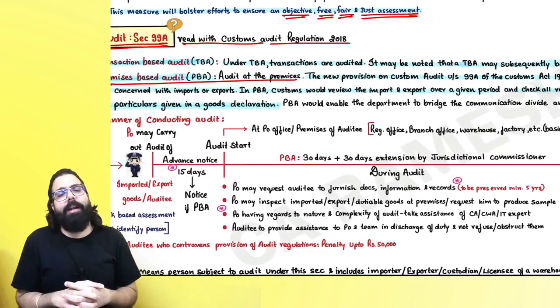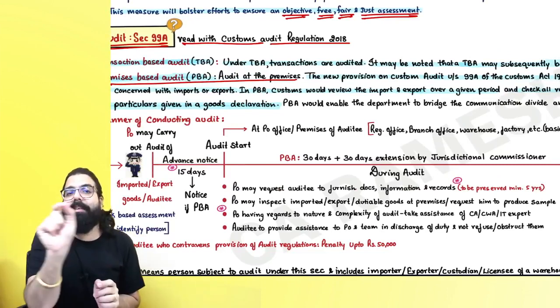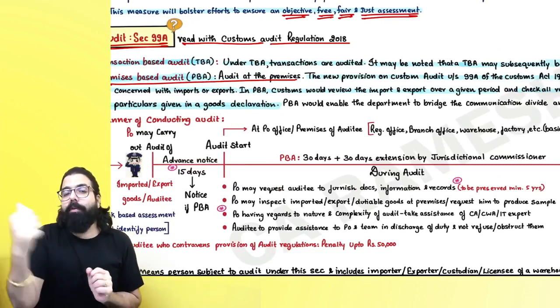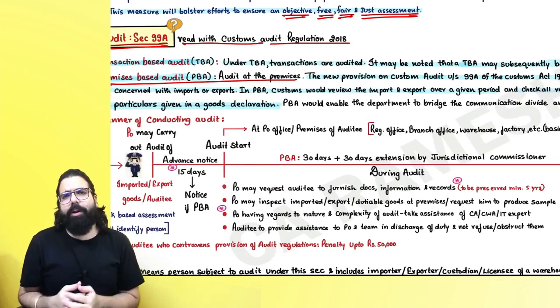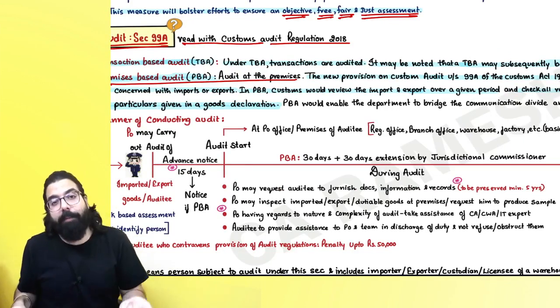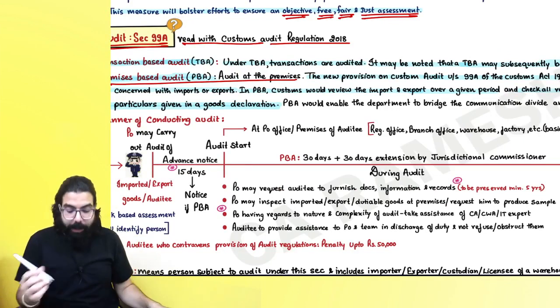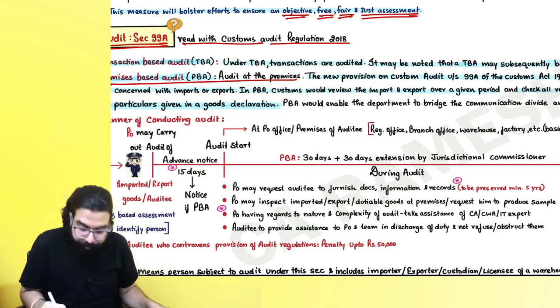When you are importing or exporting, you give a declaration, I have imported copper wire. They came to a premises to do an audit and they found aluminum wire. Then baba, that's a wrong thing which you have done, and hence the audit is done basically.